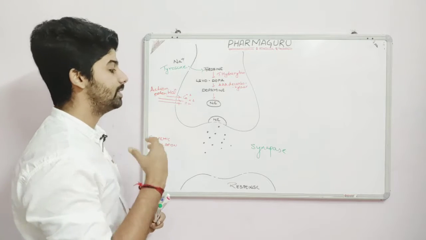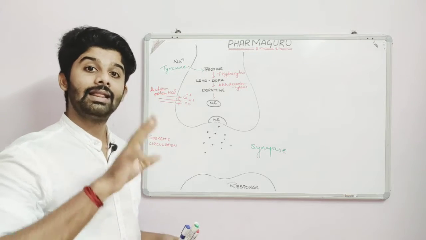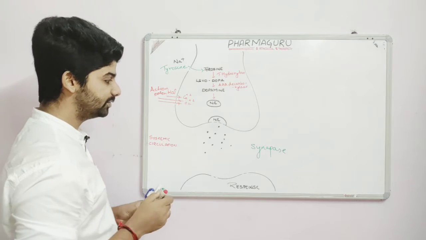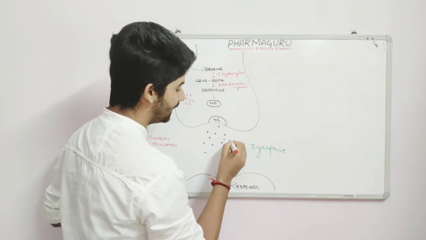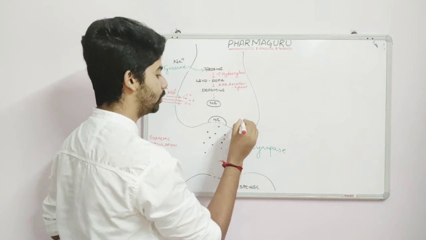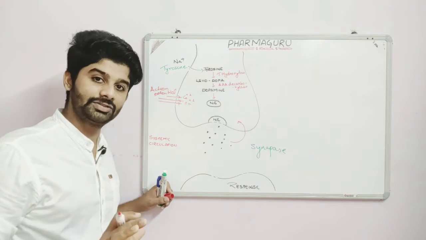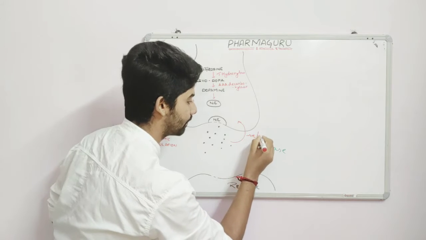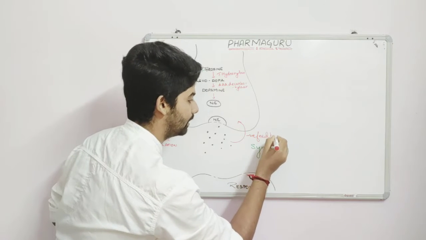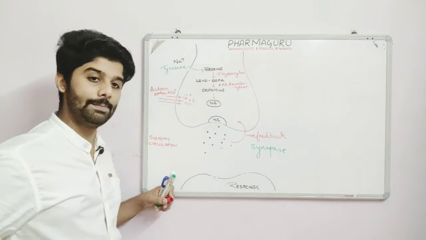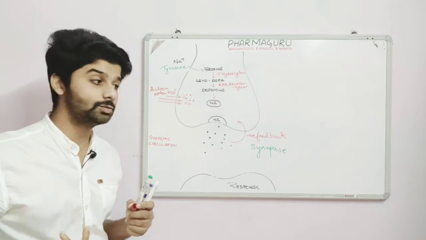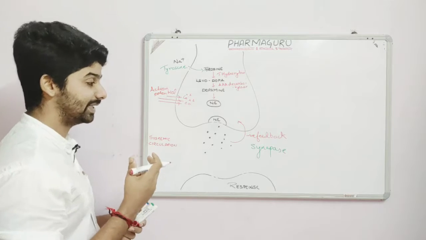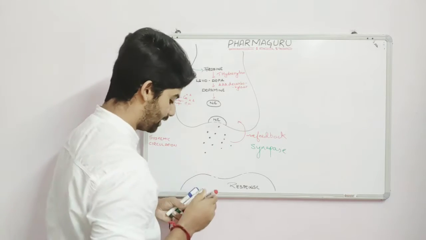Now what actually happens to this norepinephrine? Three possibilities are there. First thing is, this norepinephrine will get back into the neuron, right? This is possible, and this is known as the negative feedback mechanism. So what happens when this norepinephrine gets back in? There is an enzyme that is known as monoamine oxidase.